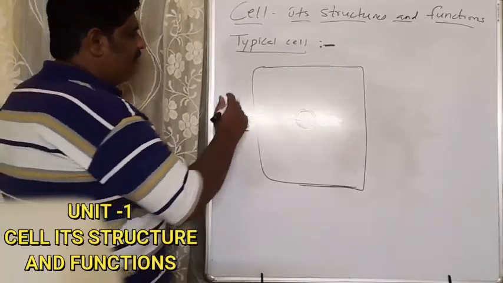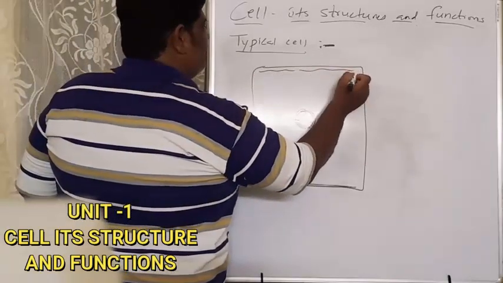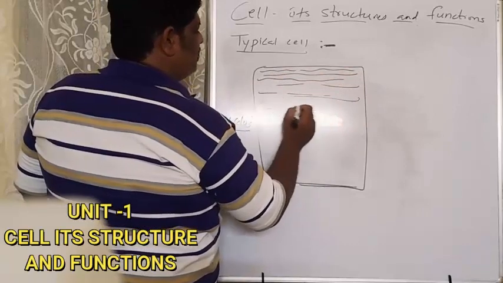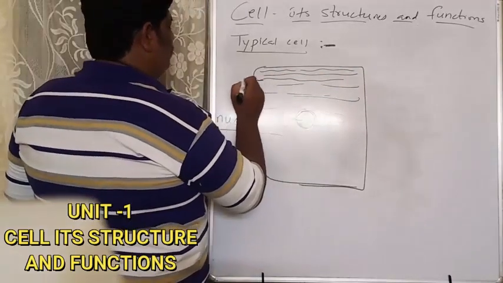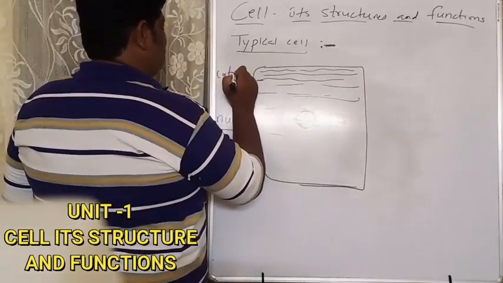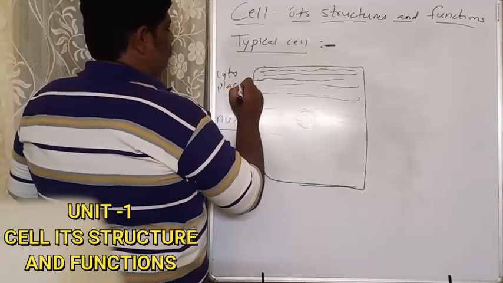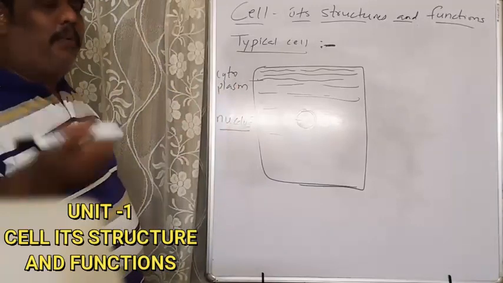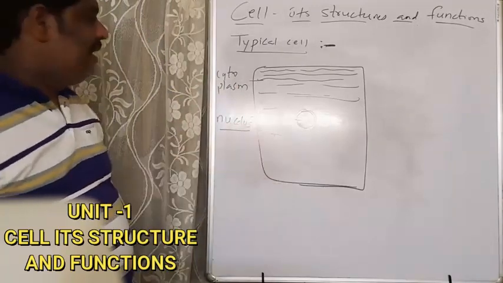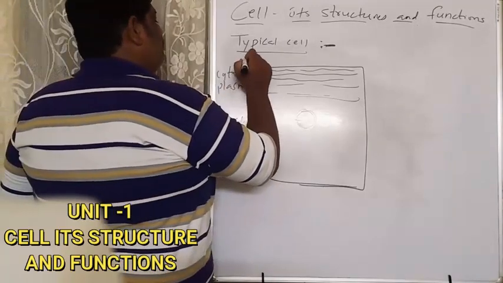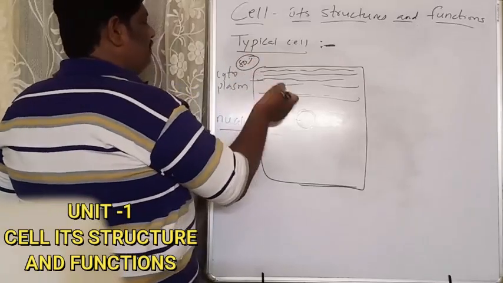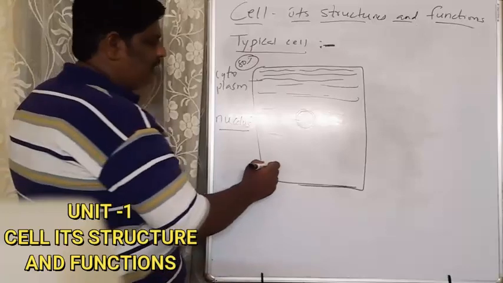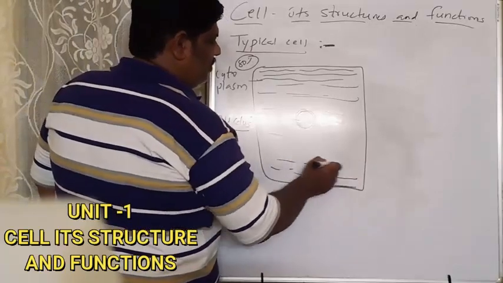And the second one is a fluid-like substance in the cell which is called cytoplasm. So cytoplasm is the liquid portion present in the cell. It is said that 80% of the cytoplasm is nothing but water.